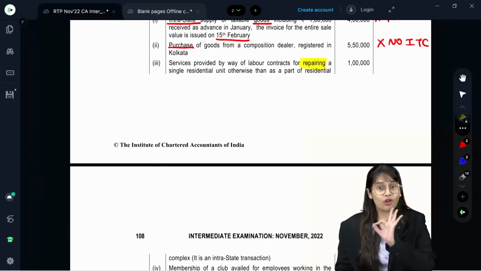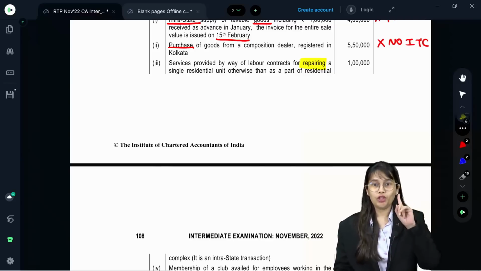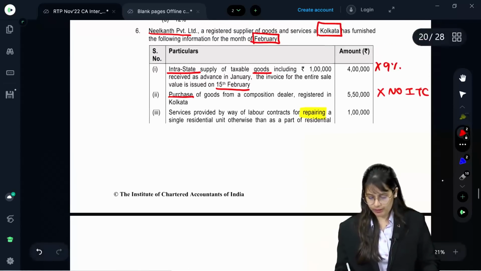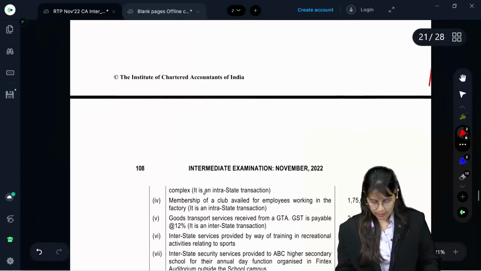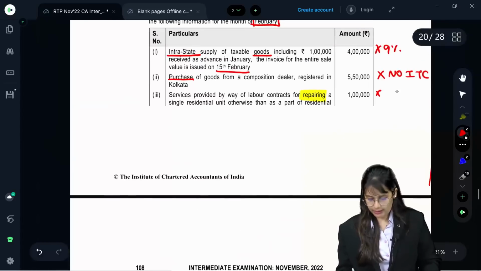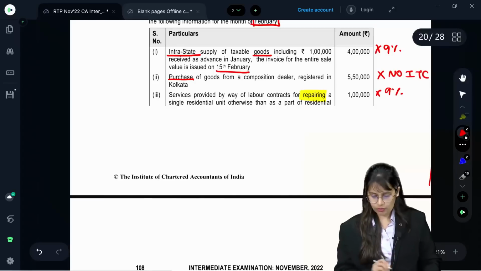Repairing service was not exempt. So hence this is taxable. Be very careful. This is taxable, people. Hence your answer would be, this is intrastate. Yes, so again 9%. So 9,000.